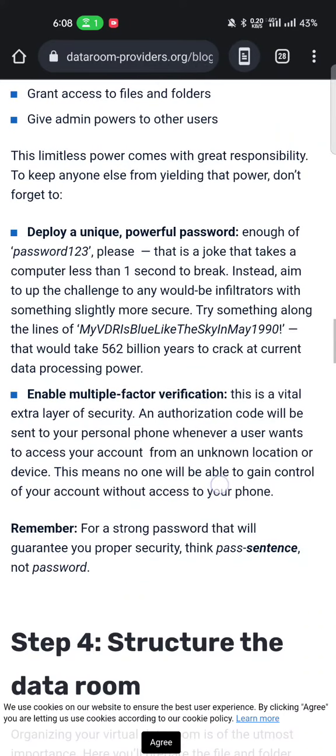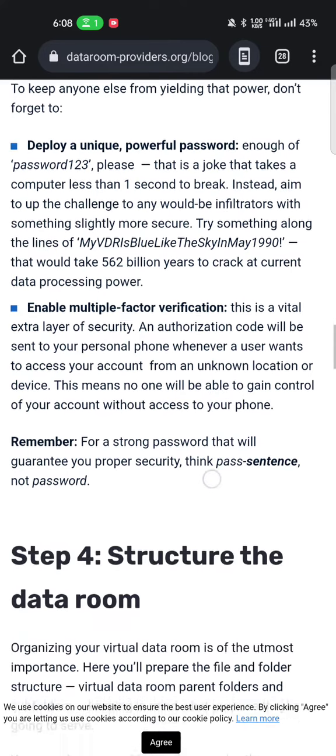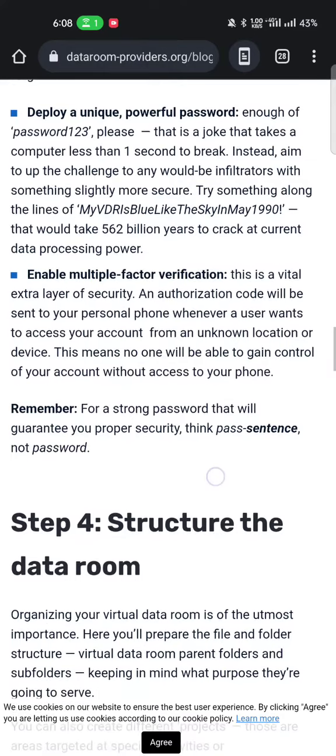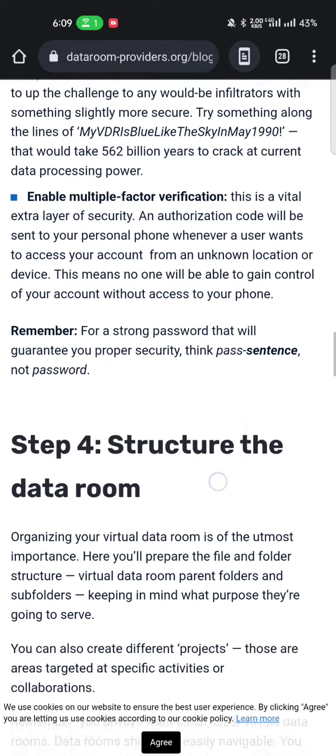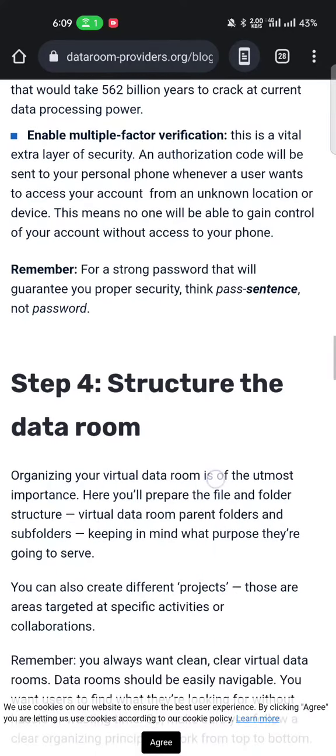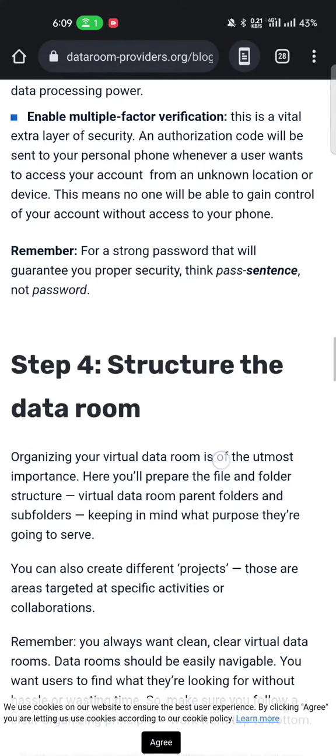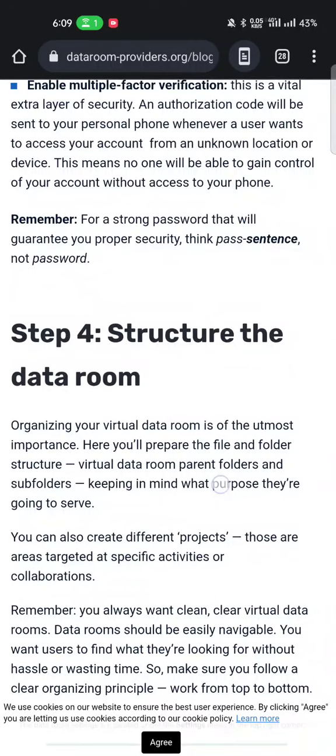The limitless power comes with great responsibility, to keep anyone is yield that forget, being unique powerful password. If password 123 please, it's a joke that a computer takes less than 1 second to break. Instant aim is a challenge to anyone who would enable two-factor verification. It's a virtual data extra and authorize the code will send personal.